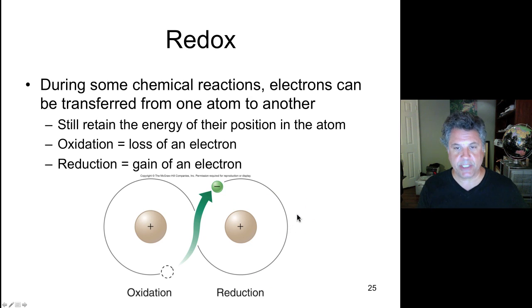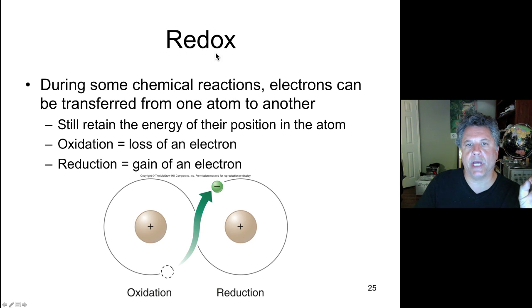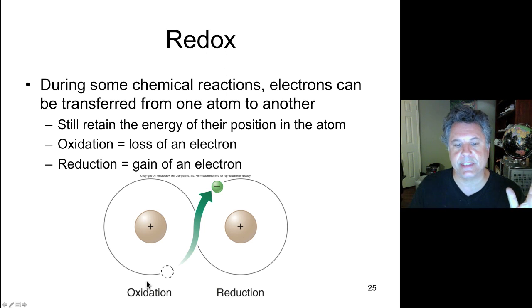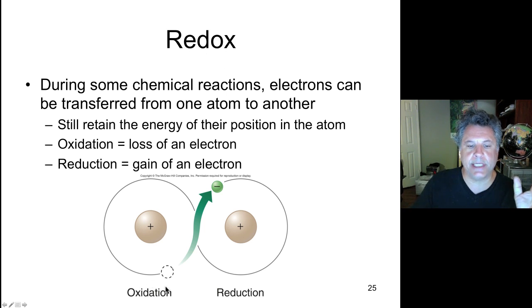Now, one thing we should mention is the phenomenon of redox, reduction and oxidation. Redox stands for reduction and oxidation. We mentioned previously that oxidation is the loss of an electron, and reduction is the gain of an electron.